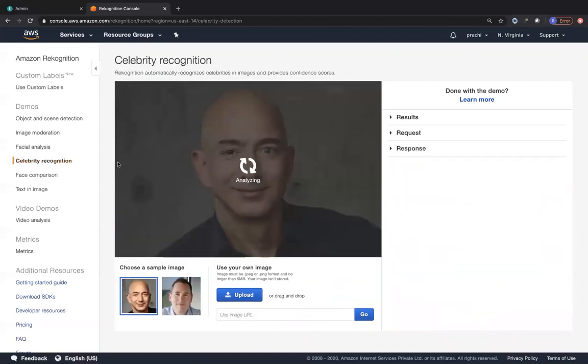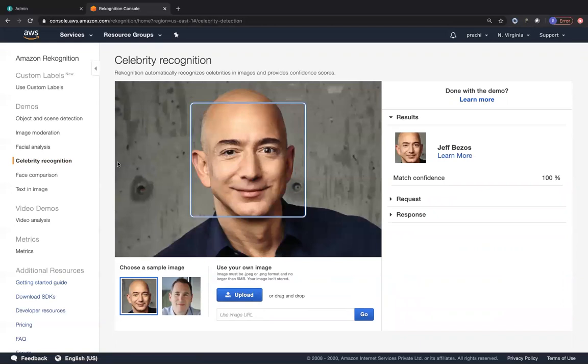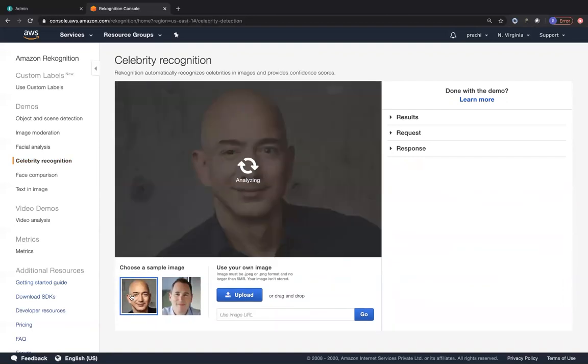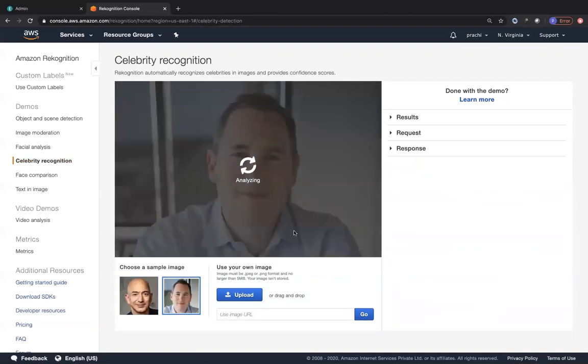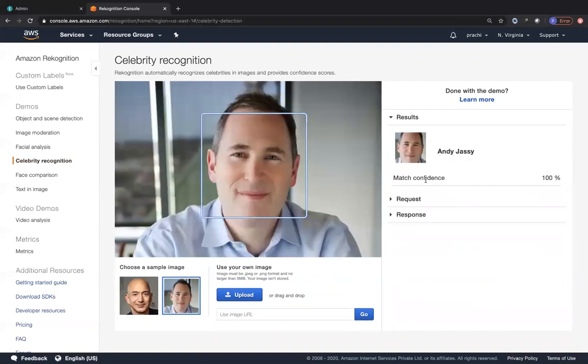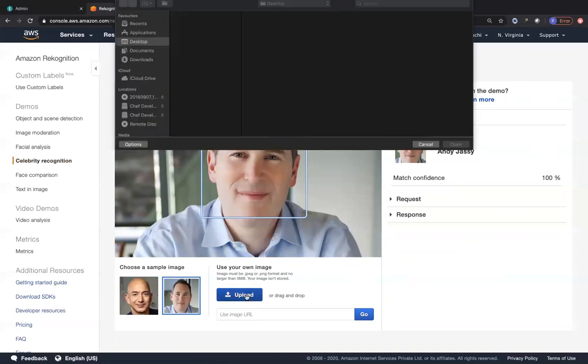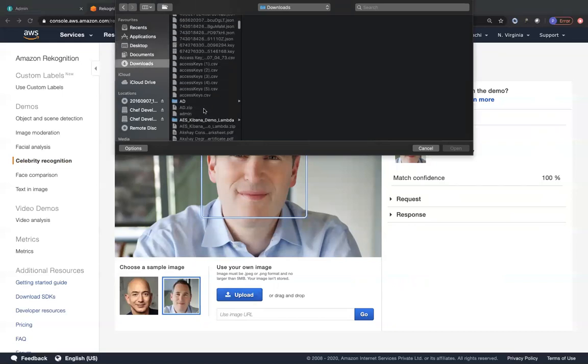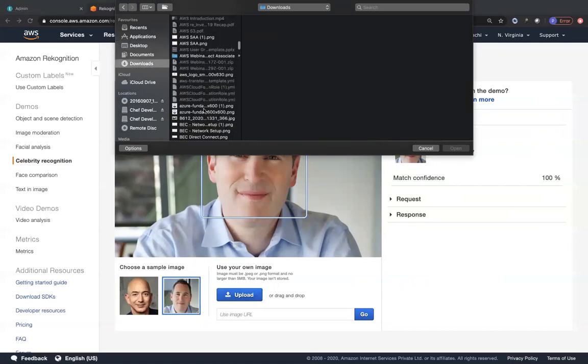And regarding celebrity recognition, this is where I like to put my favorite person on the planet who does a lot of jokes. So we have Jeff Bezos, and I think he is the CEO of Amazon. Sorry about that. And Andy Jassy is the CEO of Amazon Web Services. Yep, this guy is the Amazon Web Services CEO. So now let's just upload a file of my favorite person on the planet, who does a lot of jokes. So let me just get his file.